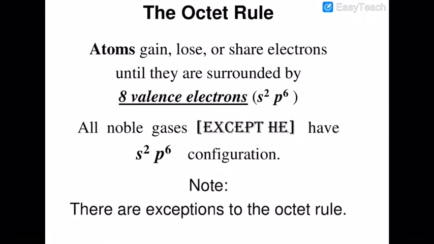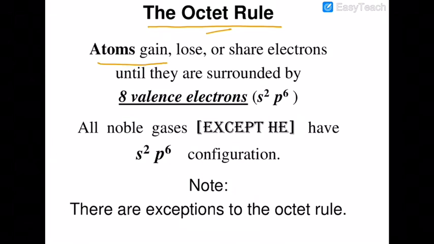Now, why do elements or atoms or molecules form compounds? The only answer to that problem is the octet rule. Atoms, ions or molecules react together or add together to give you a compound which is governed by the octet rule.